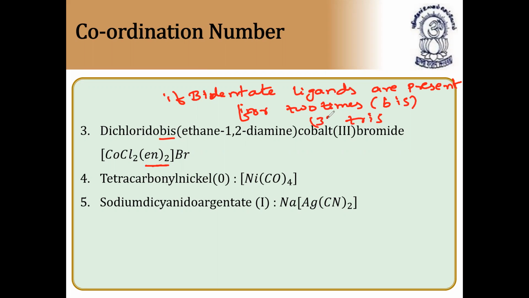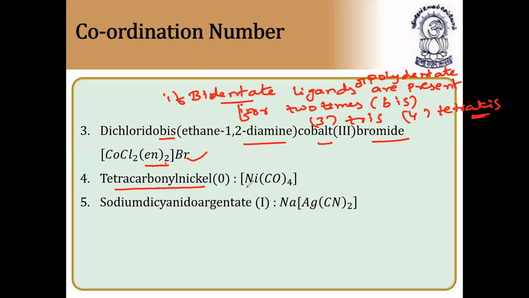For four times, tetrakis, like this we'll call. So since en is present two times, it is bis. Only for bidentate and polydentate ligands. So dichlorido, bis, ethane 1 comma 2 diamine, en taken twice, cobalt 3 bromide. Since bromine is outside, we write bromide.